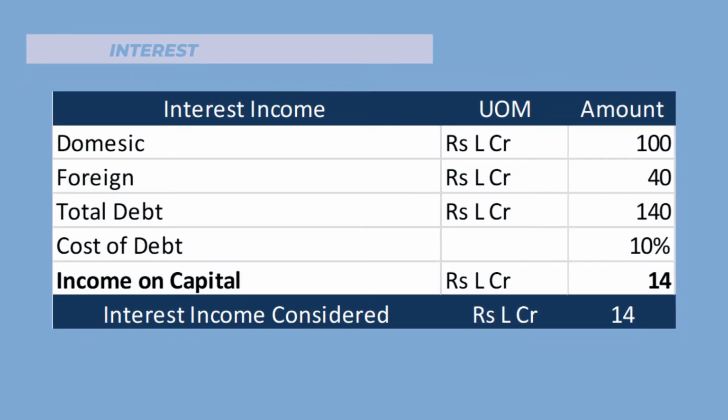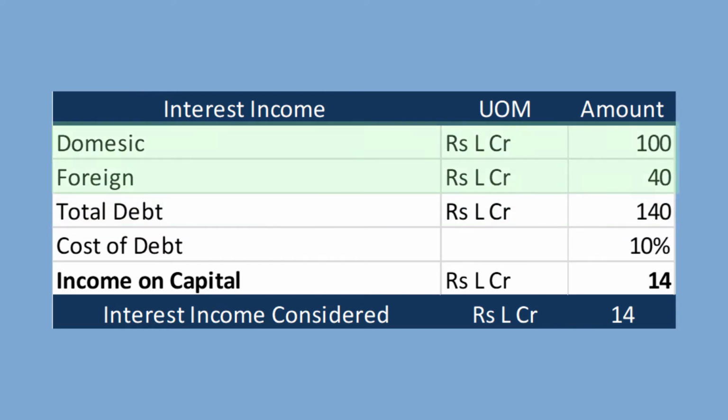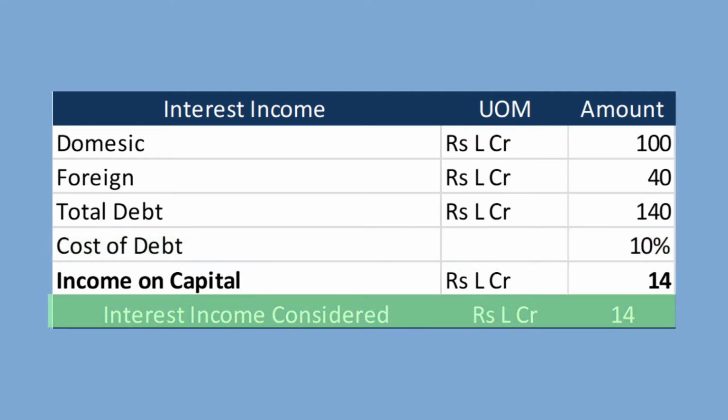Interest income. Total debt for the Indian economy is 140 lakh crore rupees. This includes the domestic and the foreign debt. Assuming the cost of capital at 10%, the interest income works out to almost 14 lakh crore rupees.